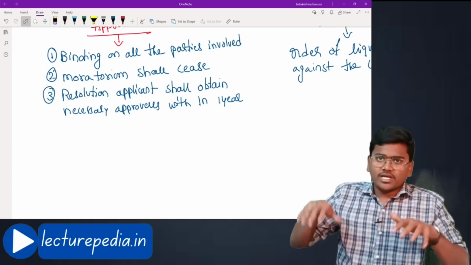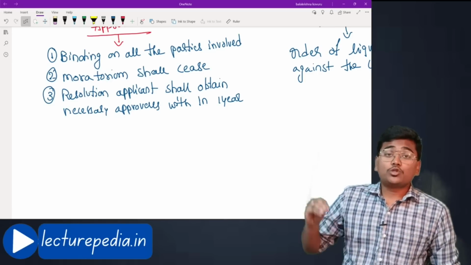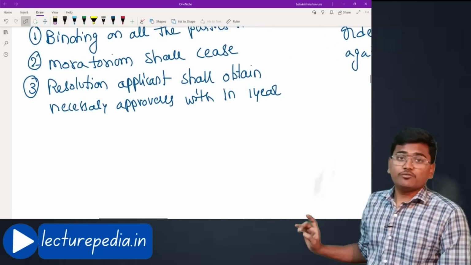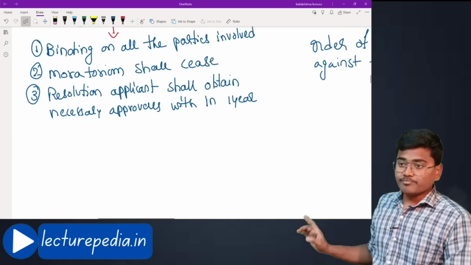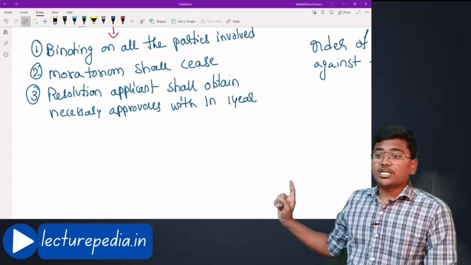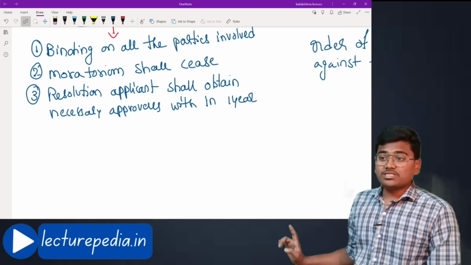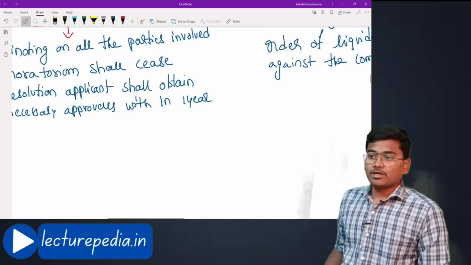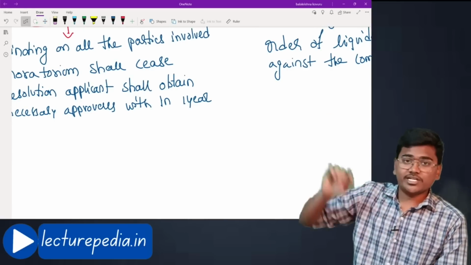If any such approvals are required, those have to be taken within 1 year. See, the resolution applicant shall obtain necessary approvals within 1 year of approval by the adjudicating authority.